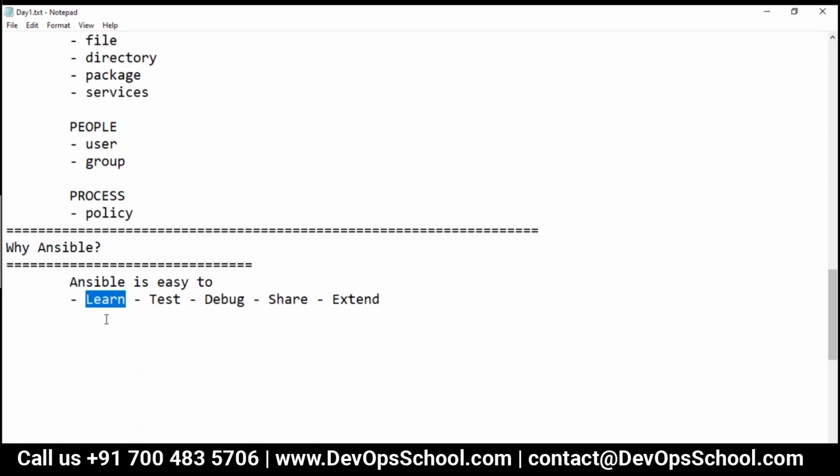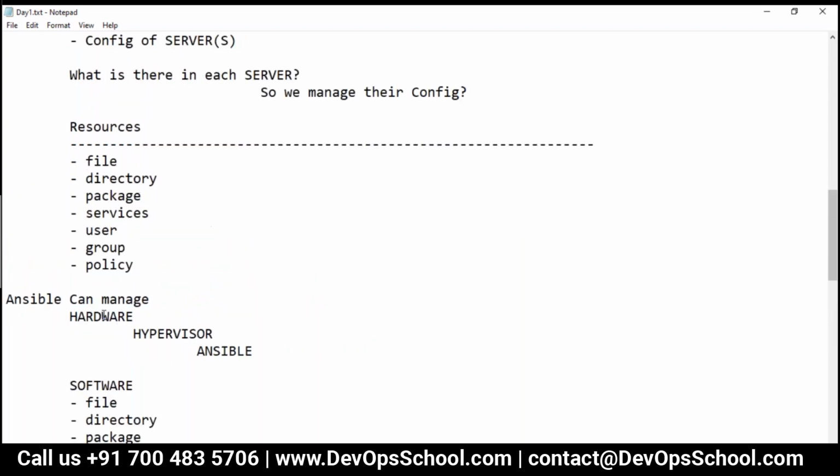When I say easy to learn, within 2 to 3 days of training itself, you'll be able to deploy your software and manage your servers.